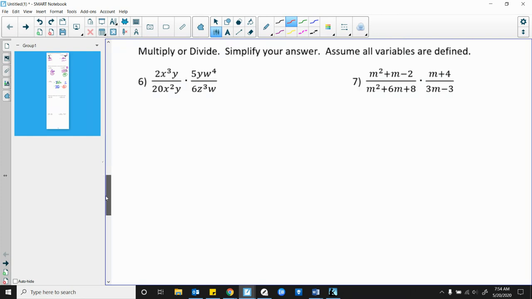All right, now we get into the multiplying a little bit, which only changes really one step. The first thing you should still be doing is simplifying everything down.